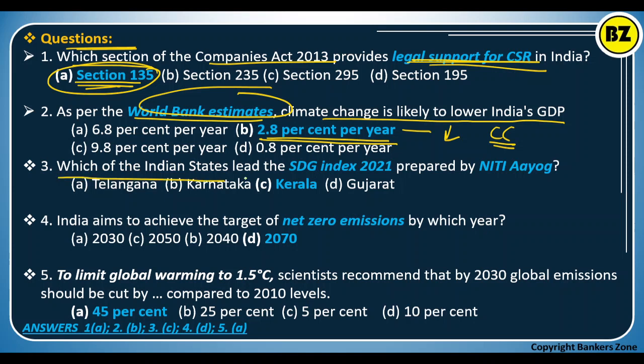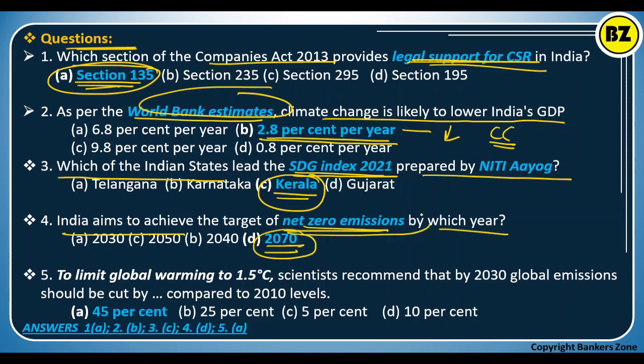Which Indian state led the SDG Index 2021 prepared by the NITI Aayog? We know that Kerala has topped the index prepared by the NITI Aayog based on the SDGs. In 2021, India aimed to achieve the target of net zero emission by which year? So by 2070, India is going to achieve net zero emissions.